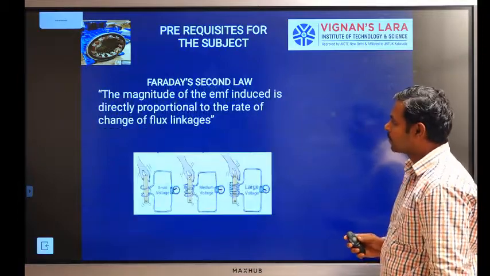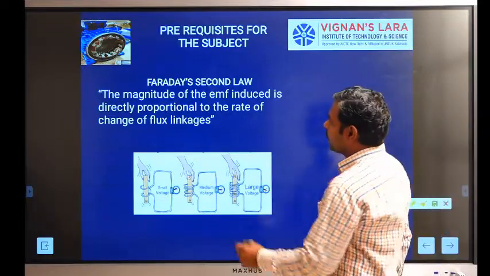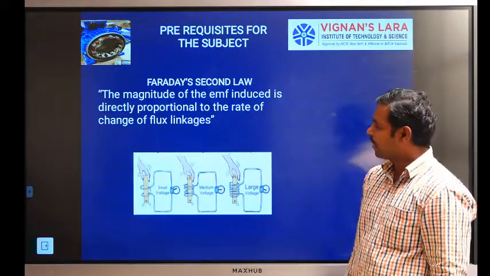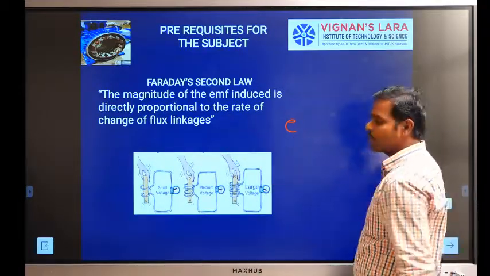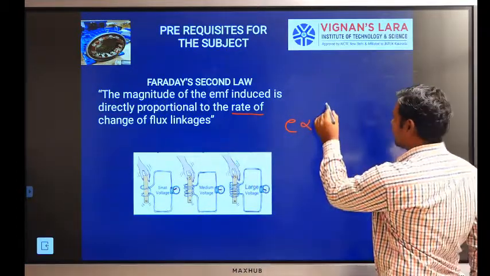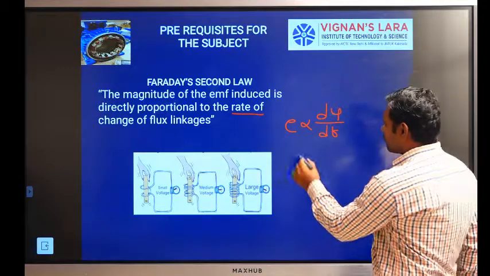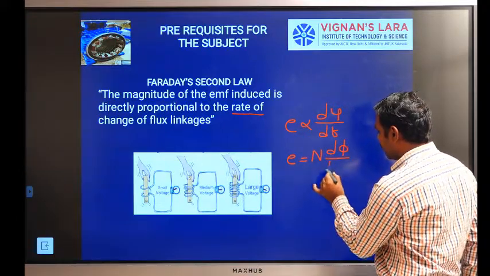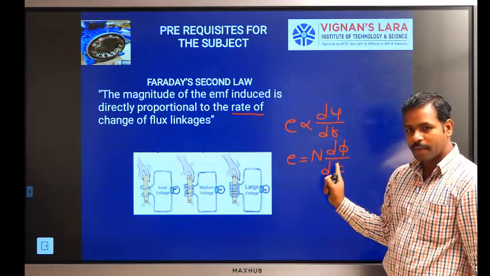The second one is Faraday's second law. In this, the magnitude of the EMF induced is directly proportional to the rate of change of flux linkages, d psi by dt, which gives E is equal to N into d phi by dt.